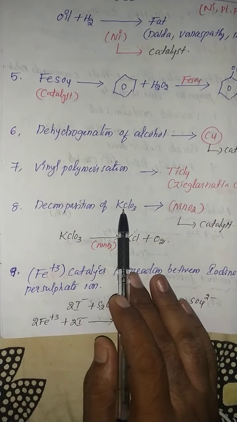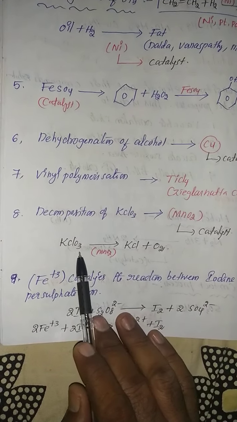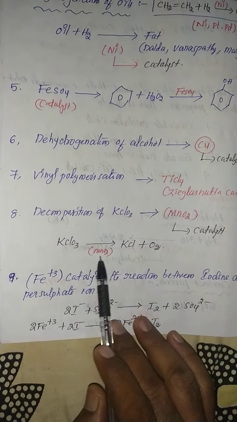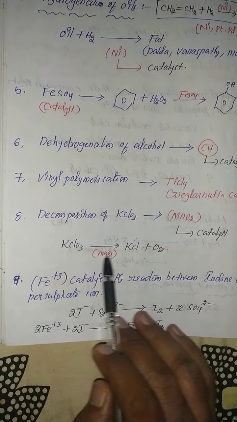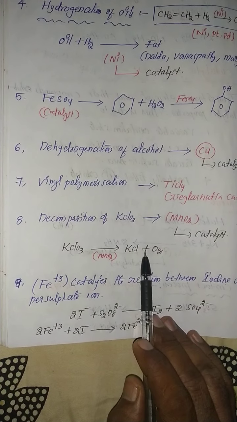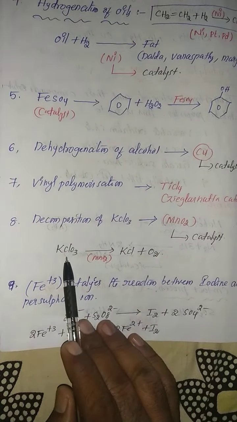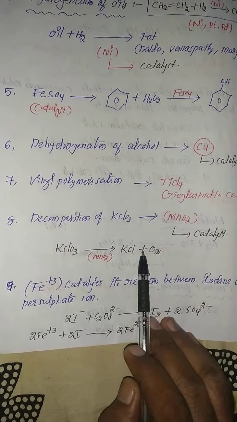And decomposition of KClO3, potassium chlorate. Potassium chlorate is decomposed in the presence of MnO2, manganese dioxide, to give pure oxygen. This is the first preparation of oxygen in the laboratory. How was oxygen prepared for the first time in the laboratory? Potassium chlorate is decomposed in the presence of manganese dioxide to give KCl plus oxygen.